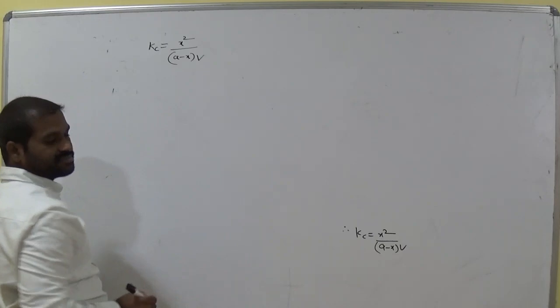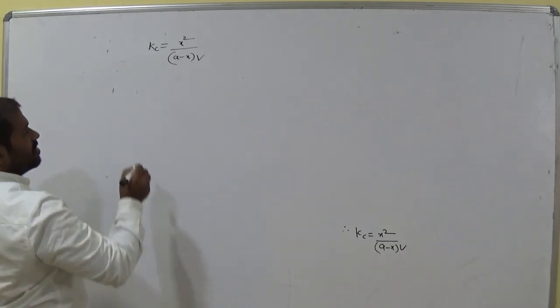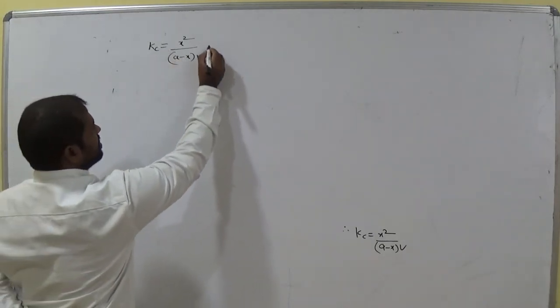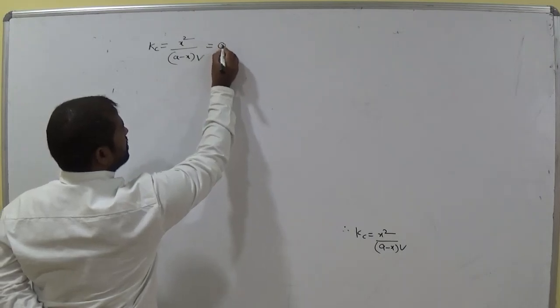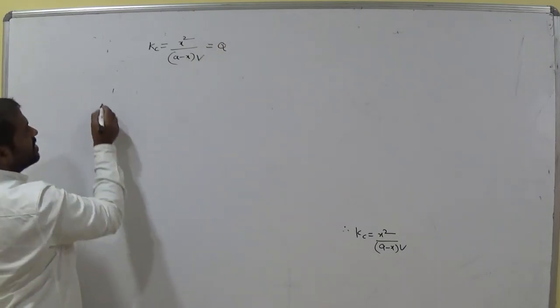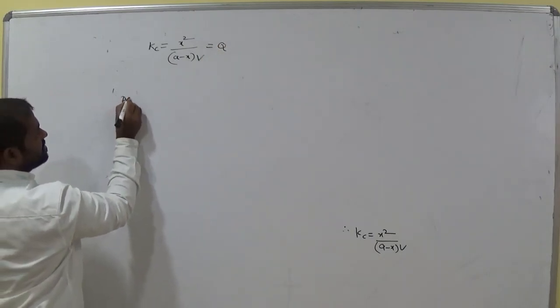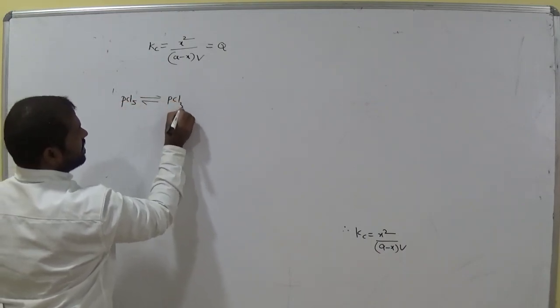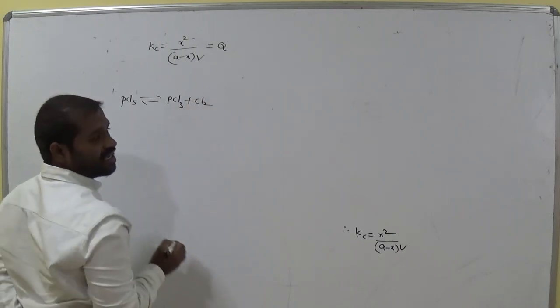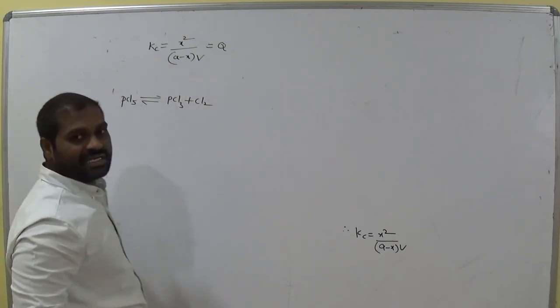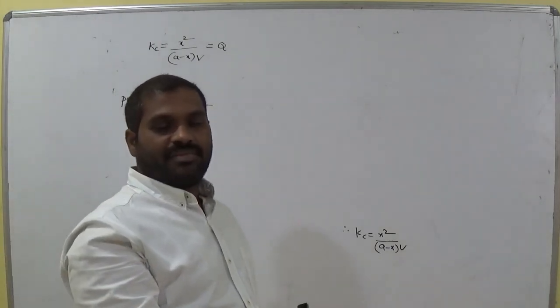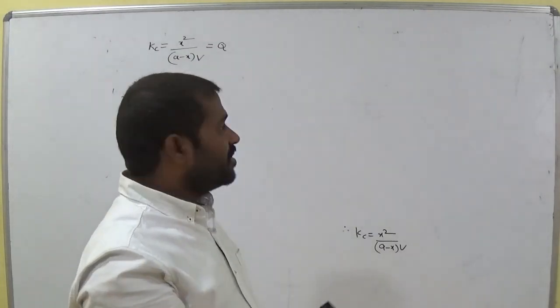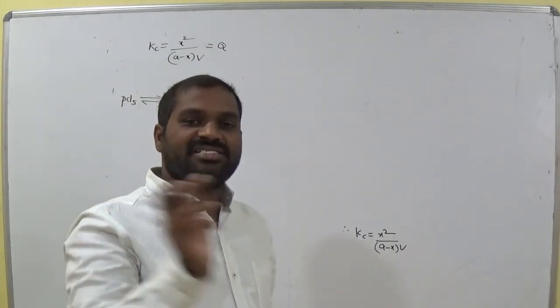Am I right? So Kc, this is also equal to Q or not? So what is the equation? PCl5 is reversible to PCl3 plus Cl2. Kc is at equilibrium, exactly at equilibrium, whereas Q means at any instant of time.